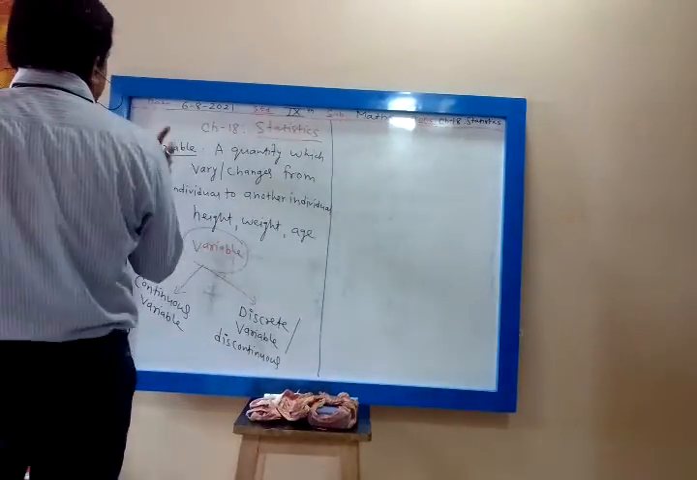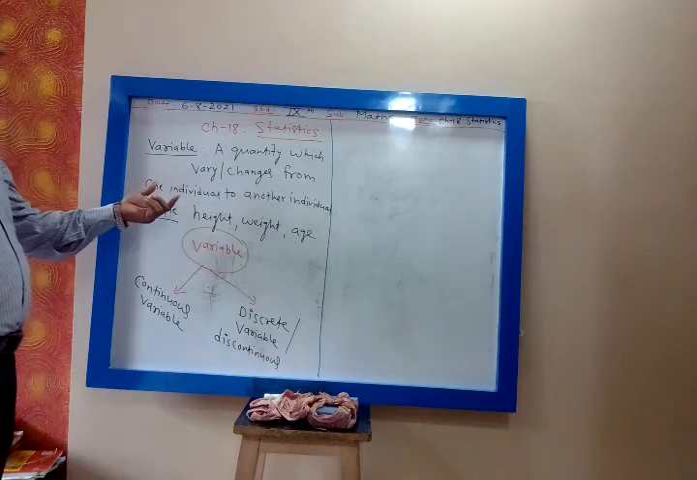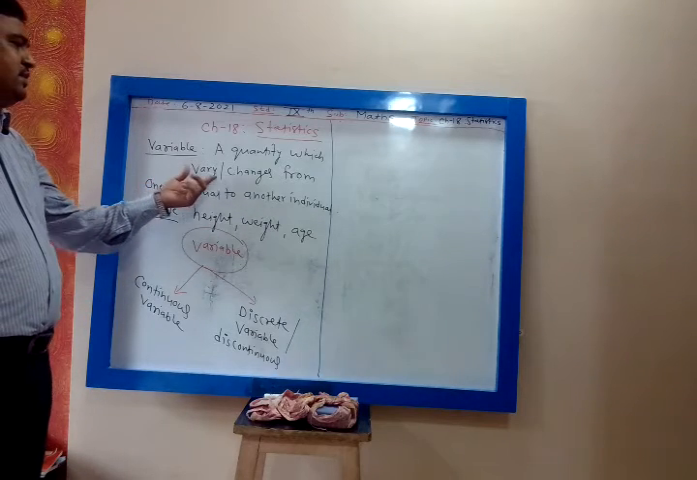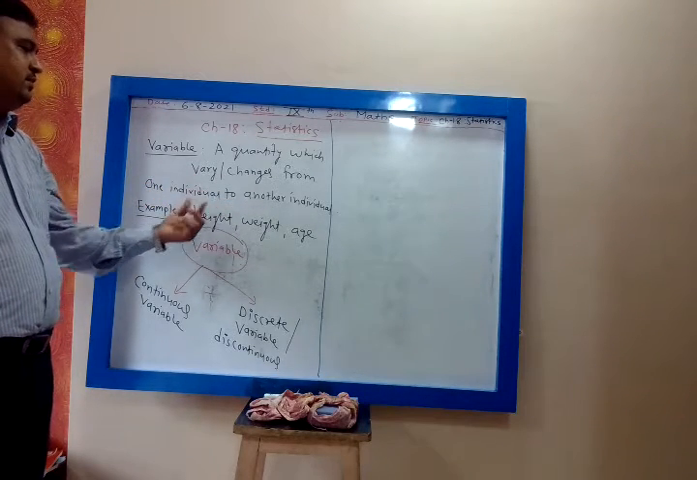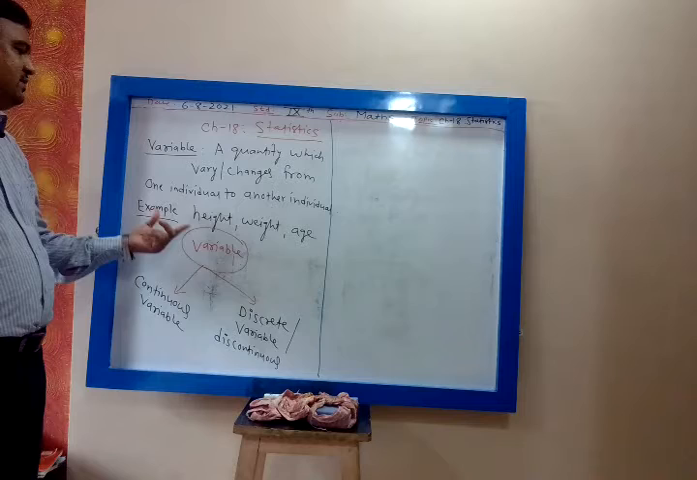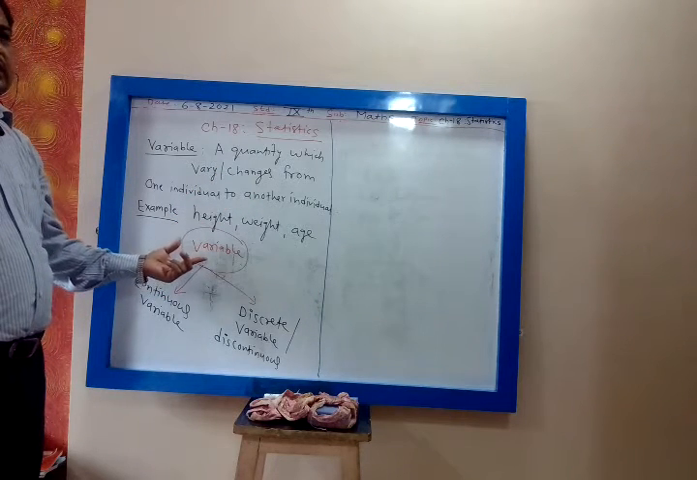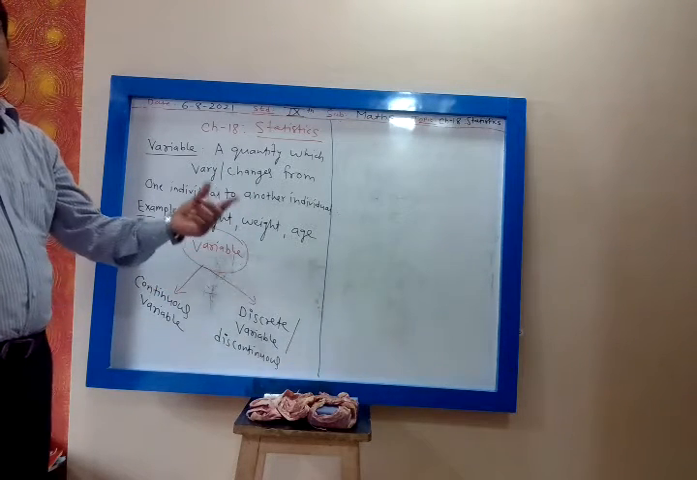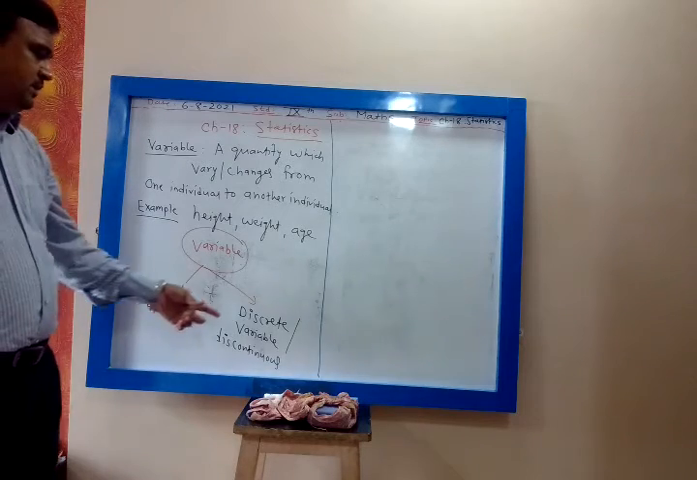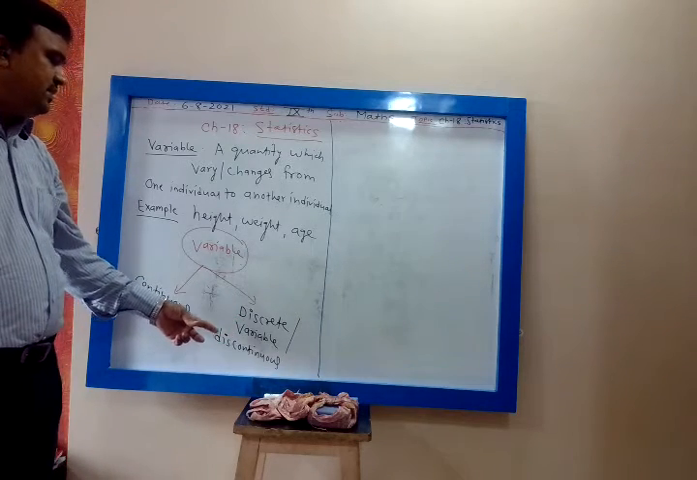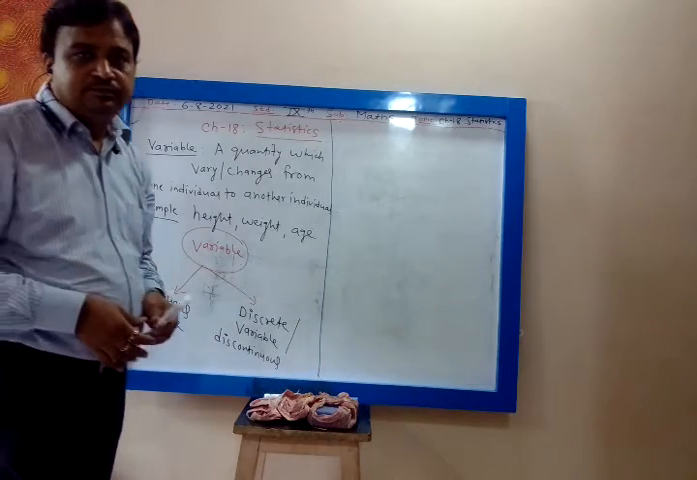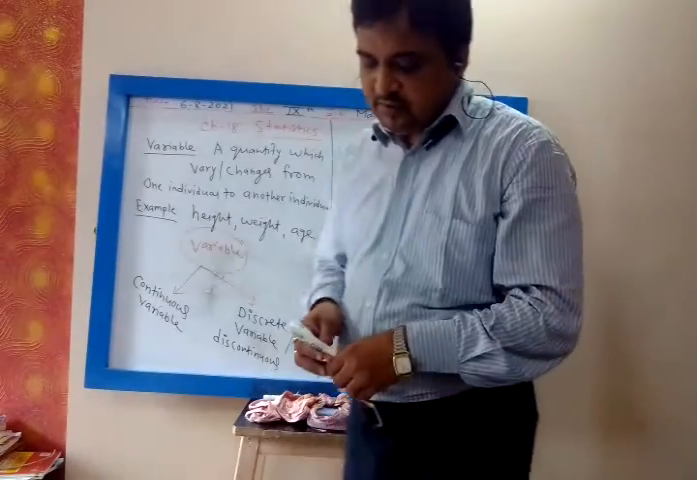So how do we define a variable? It is a quantity which varies or changes from one individual to another individual. Examples of variables are height, weight, age, etc. Variables are of two types: continuous variable and discontinuous variable. Discontinuous variables are also known as discrete variables.